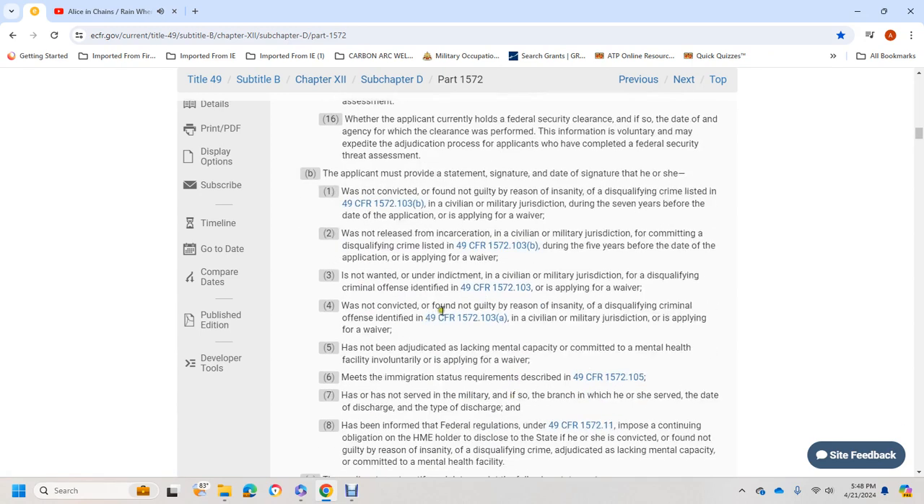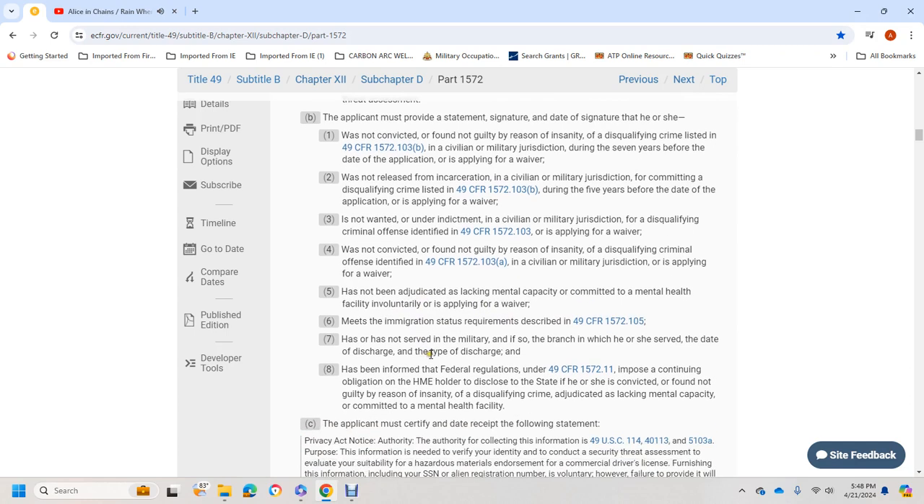was not convicted or found not guilty by reason of insanity of a disqualifying criminal offense defined in Title 49 CFR 1572.103(a) in a civilian or military jurisdiction, or is applying for a waiver. 5, has not been adjudicated as lacking mental capacity or committed to a mental health facility, or is applying for a waiver. 6, meets the immigration status requirements of Title 49 CFR 1572.105.